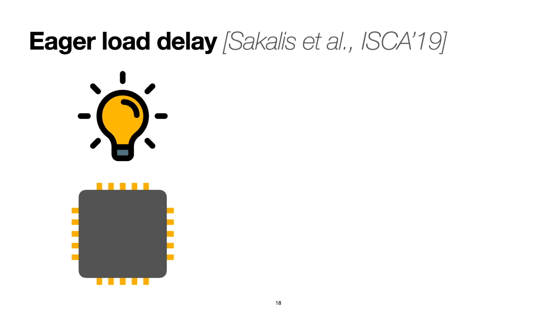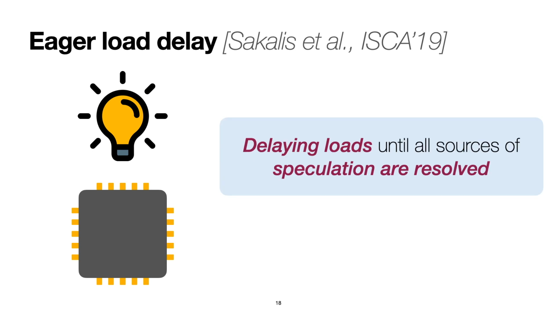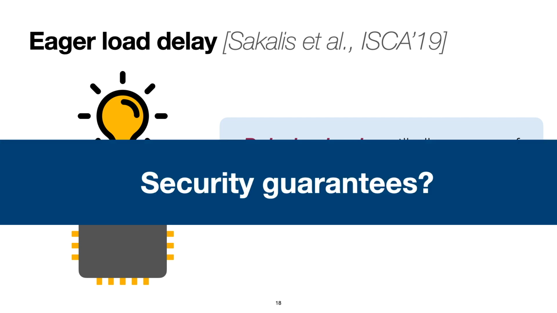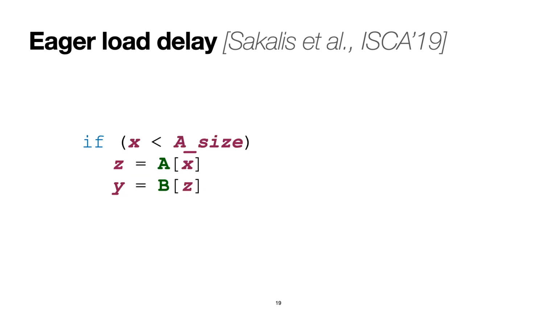The second countermeasure that we analyze is the eager delay of speculative loads proposed by Sakalis and others at ISCA 2019. This countermeasure delays loads until all sources of speculation are resolved. We formalize this by modifying our semantics to execute load operations only if all prior branch instructions in the reorder buffer have been resolved. So, what are the guarantees offered by eager load delay?